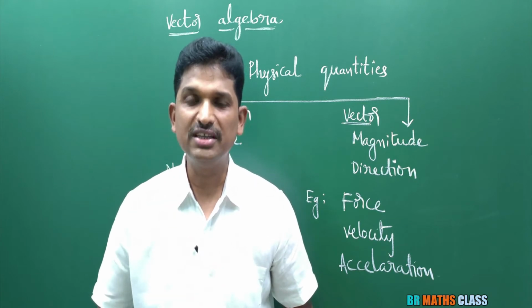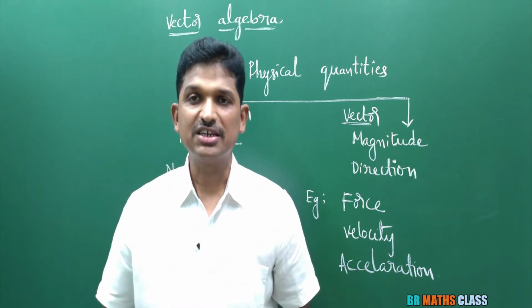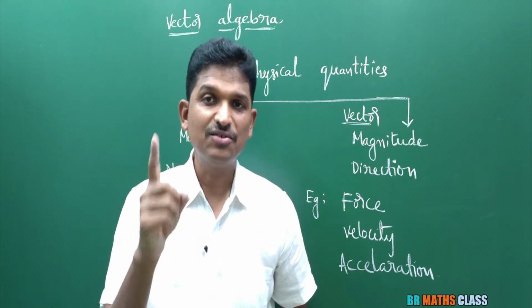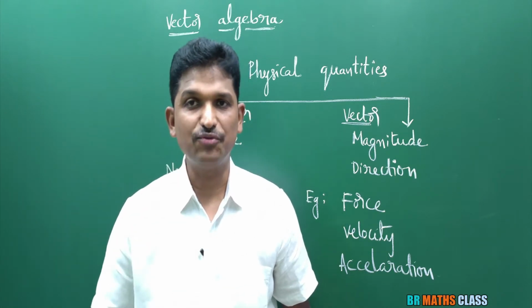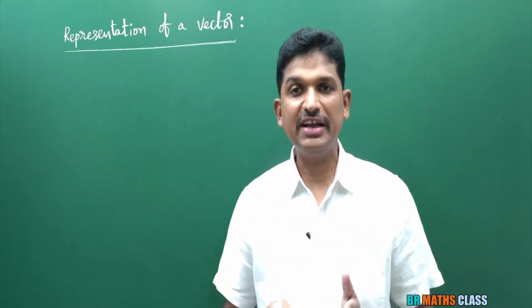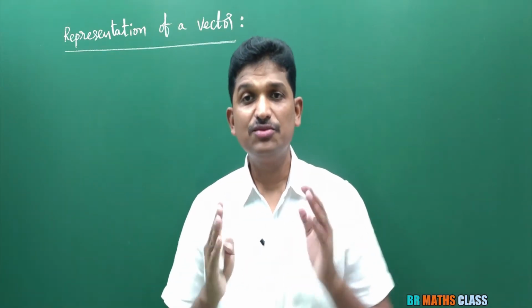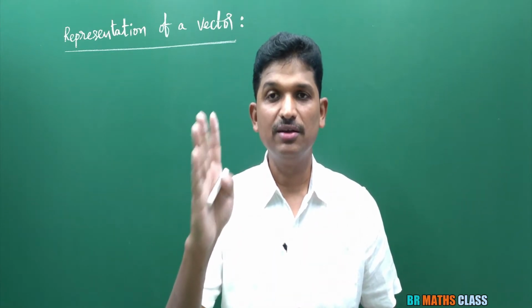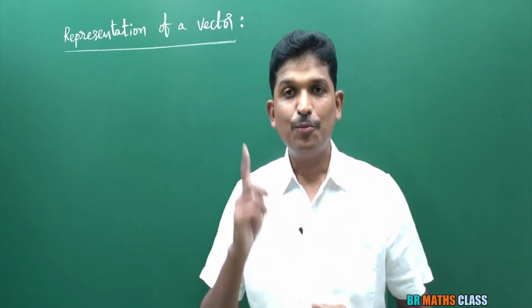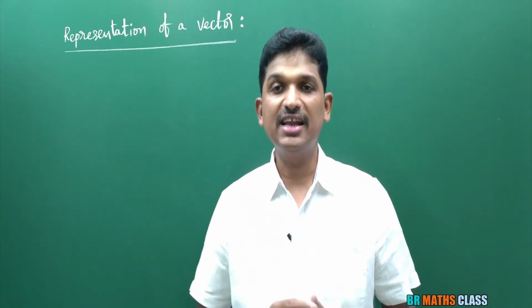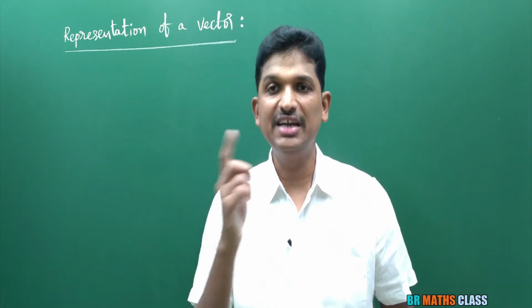Now the most important thing: representation of a vector. How do we represent a vector mathematically? This is very important, please listen carefully. I am going to explain this in 4 points. So point number 1: a vector is represented by a directed line segment with an initial point and a terminal point.